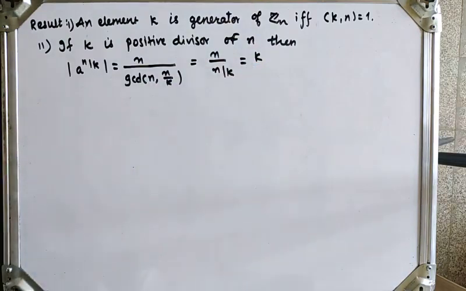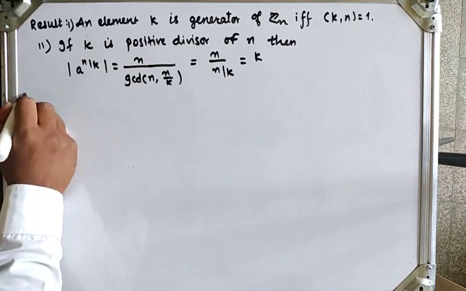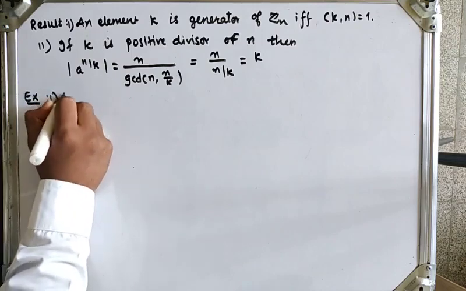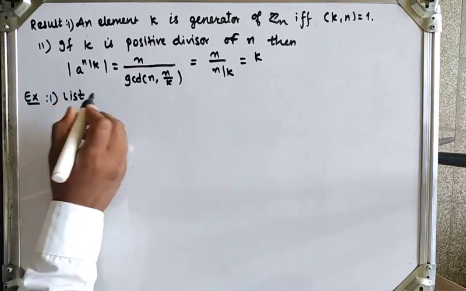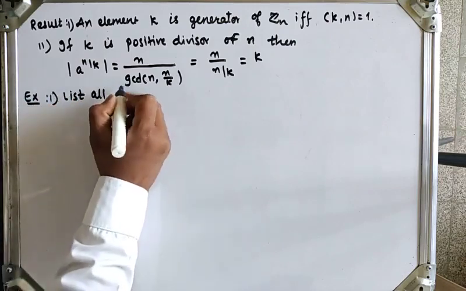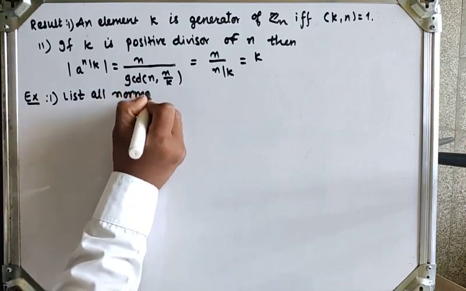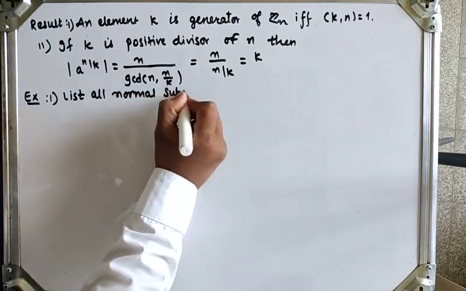So we'll see examples to find normal subgroups of Zn. First, list all normal subgroups of Z6.